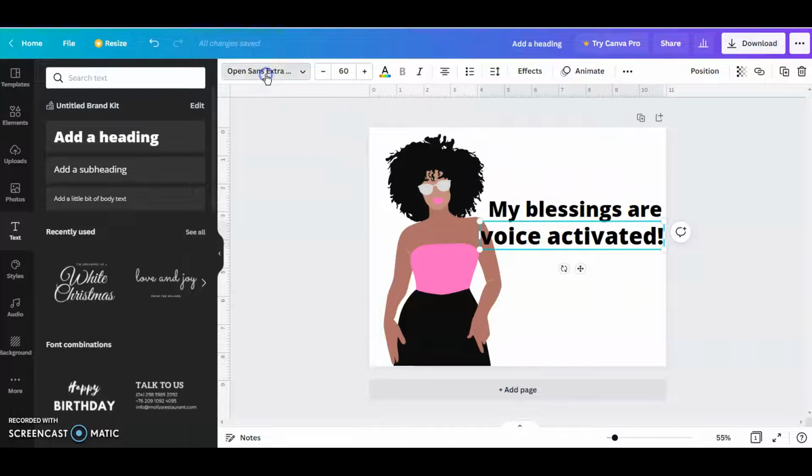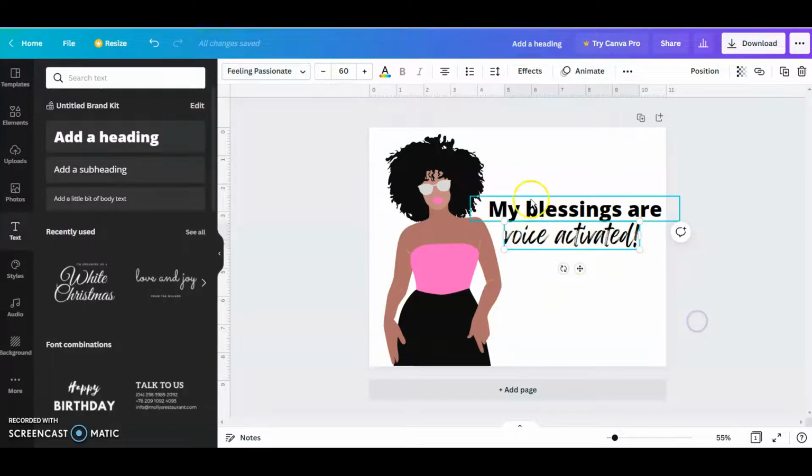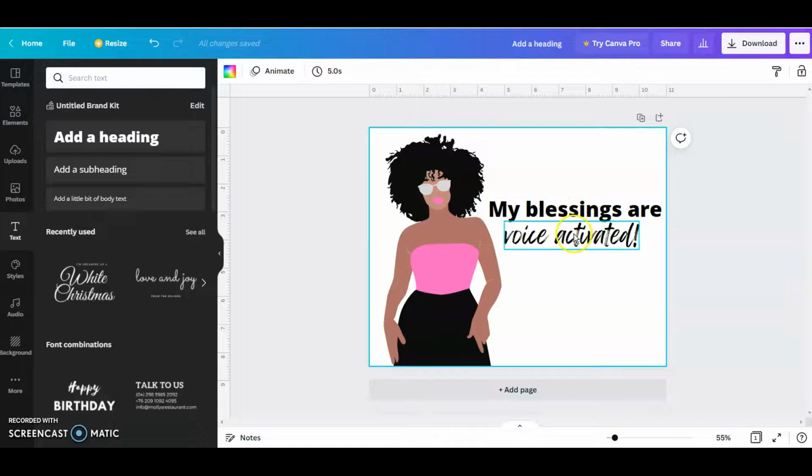And then you can go in and you can change your font style. So you see how it was already, I'm going to just click the back button. It was 60 on Open Sans font, and then when I changed it to Feeling Passionate font, see how it shrunk down because of the style of the font. So just be mindful of that when you're designing.